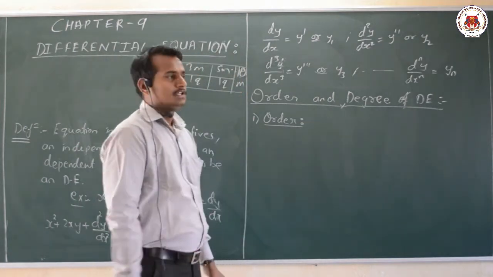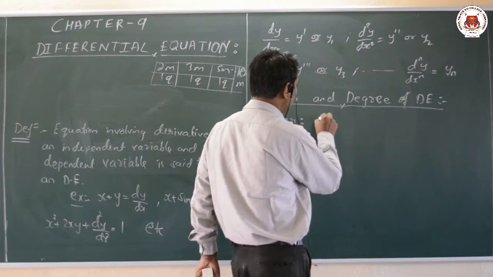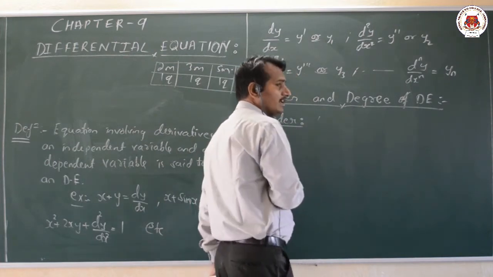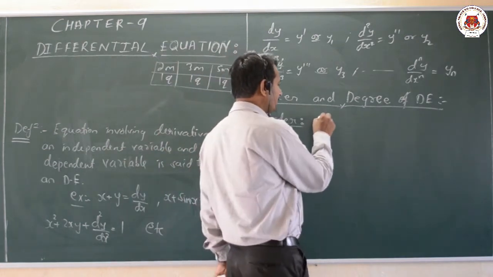First of all, order. Order means what? The order of the differential equation is defined to be the highest derivative present in the given differential equation.